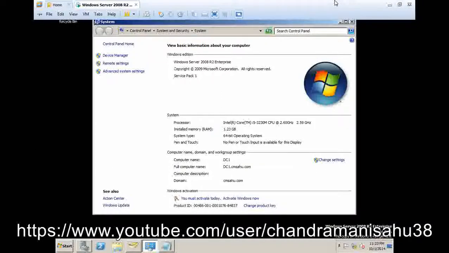For that tombstone there is a certain period, so whenever we delete some object it is stored in the recycle bin for a certain period, 180 days by default, okay.